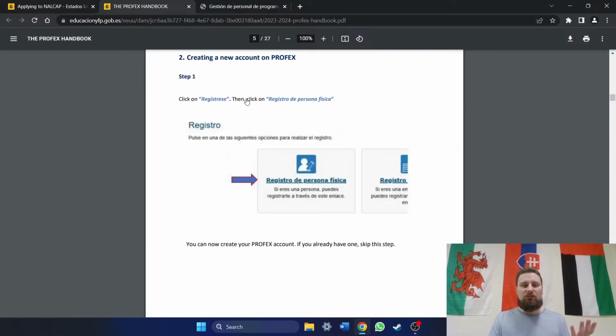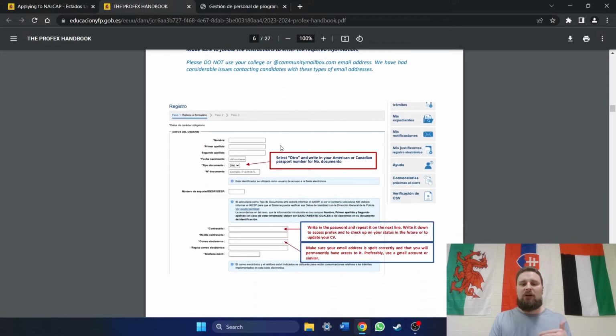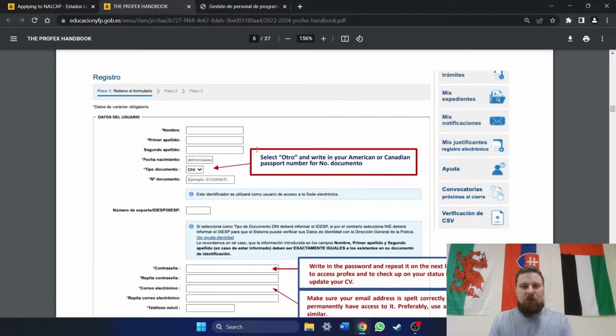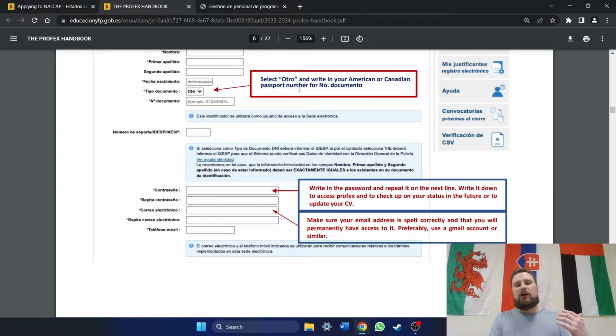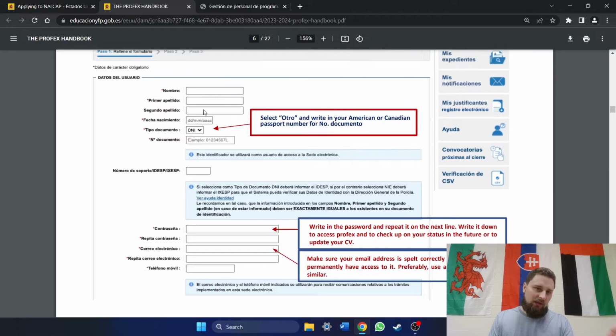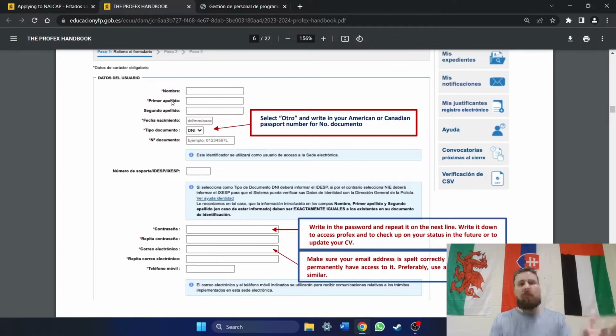Okay, so section 2 here, creating a new account on PROFEX. This is going to walk you through it. It's very straightforward, very simple. It's going to show you pictures of what the actual website looks like, and these red boxes with red arrows are going to tell you exactly what you need to do, because this is a Spanish website. On the website it's going to be all in Spanish in the actual application. So this is going to tell you what you need to do, because of course most Americans and most non-Spaniards and non-Latin Americans don't speak Spanish. So this is going to walk you right through it.